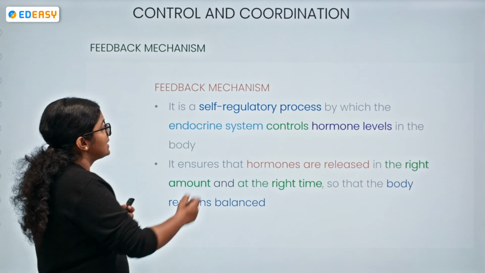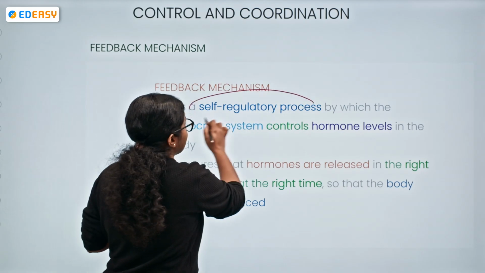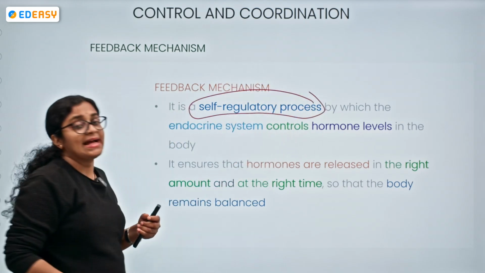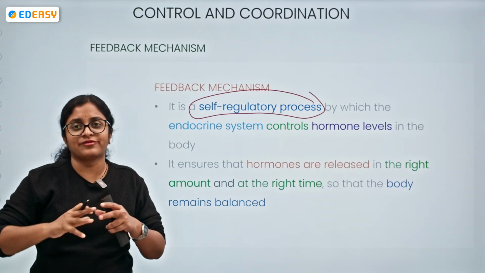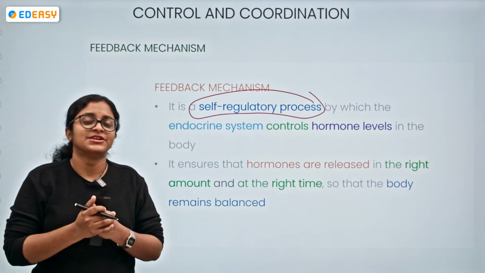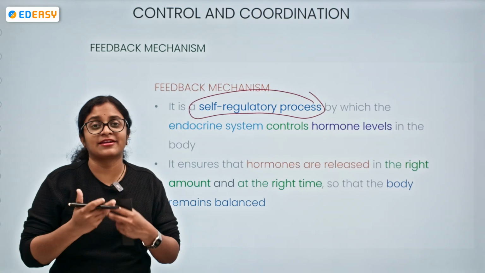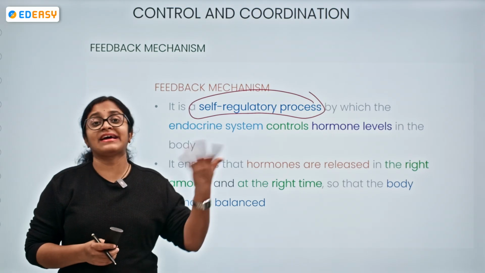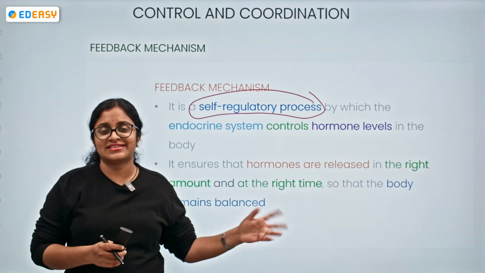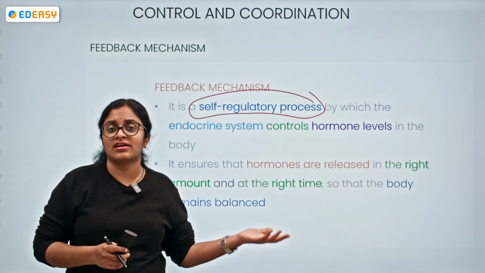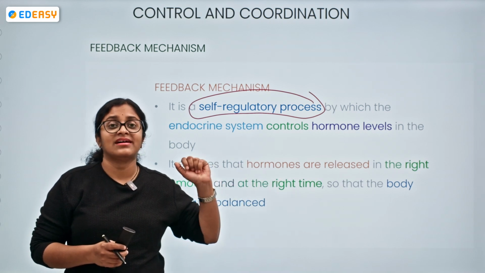It is like a self-regulatory process, okay, by which the endocrine glands have a control of the hormone levels in the body. So what happens if the hormone levels are not controlled? What happens if thyroxine levels are elevated? Definitely it leads to some disastrous effects. What happens if sex hormone levels are elevated?